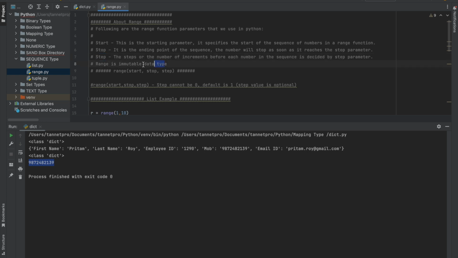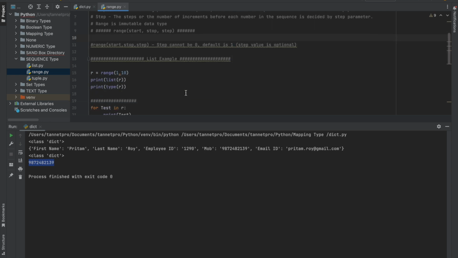Range is an immutable data type, as I mentioned. So the range follows start, stop, and step. What the start, stop, and step are, I am going to explain. One thing you have to understand: step cannot be 0, right? By default it is 1. Why it is 1 and how it is 1, I am going to explain.